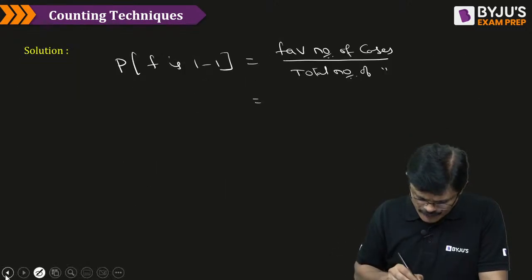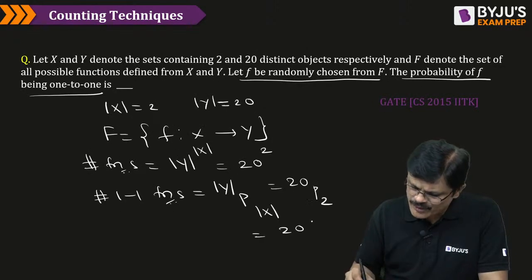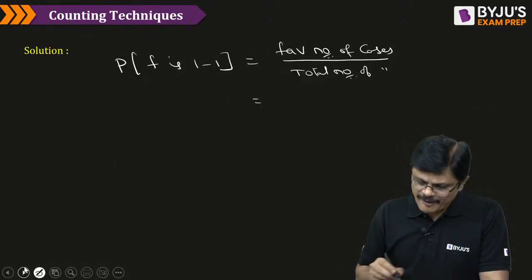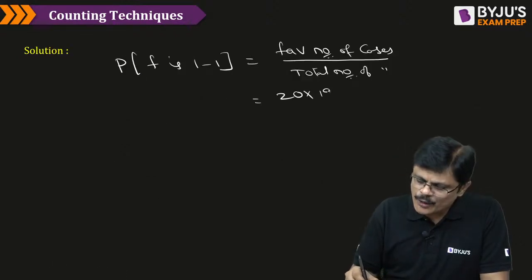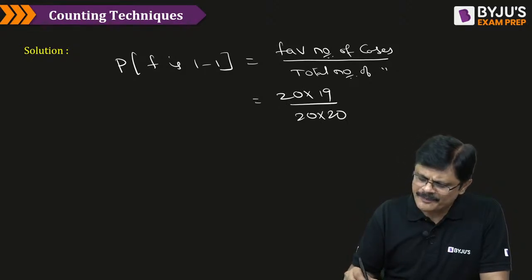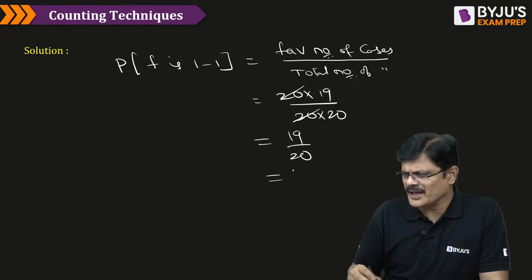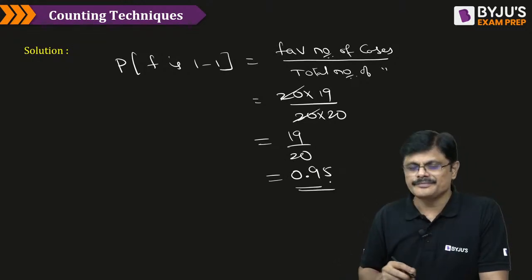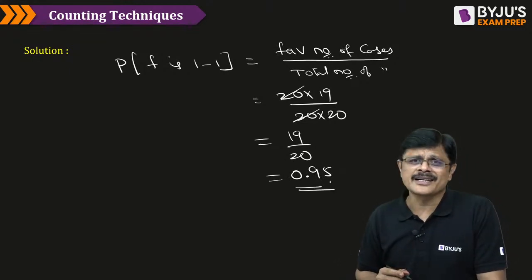20P2. If you want, you can simplify this. 20P2 is 20 factorial by 20 minus 2 factorial, which is nothing but 20 factorial by 18 factorial, which is nothing but 20 into 19. So favorable would be 20 into 19. Total would be, how many total functions are there? 20 into 20. So this 20 and 20 cancel, you get 19 by 20. Prajwal already gave the perfect answer, which is 0.95, my dear friends. 0.95 is the correct answer for this.